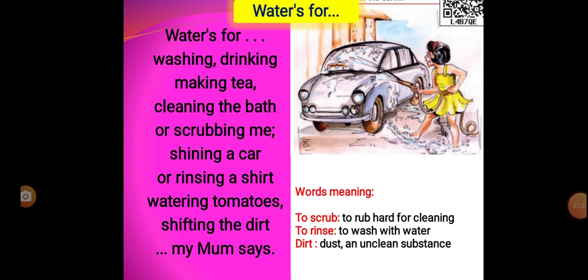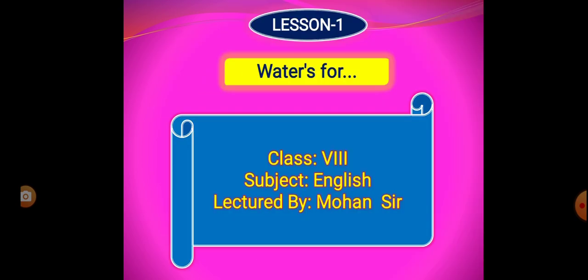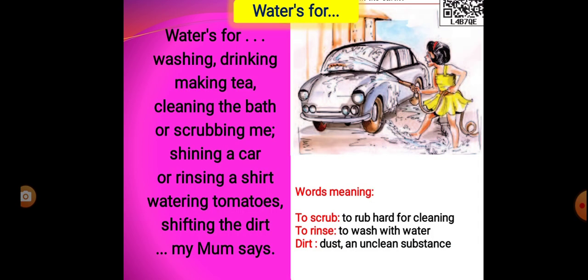So in the first stanza, the poet says what the uses of water are. Waters are for what? Washing, drinking, making tea, cleaning the bath or scrubbing me.